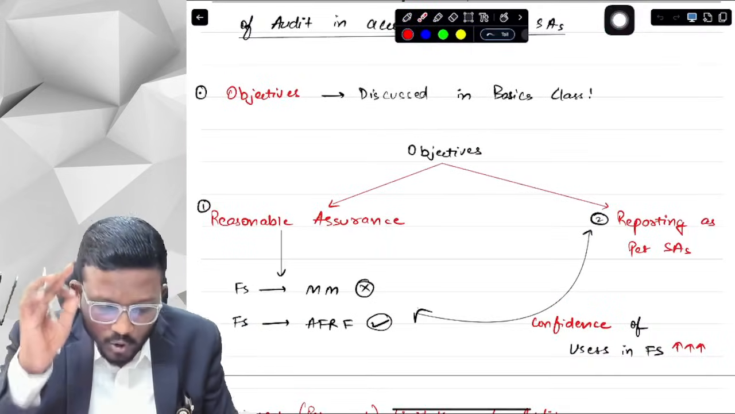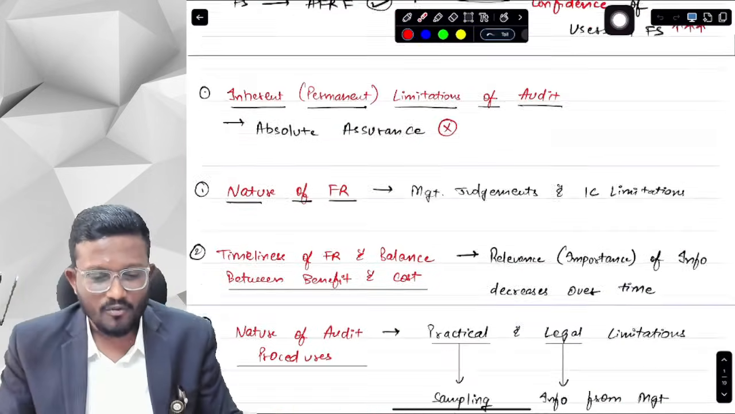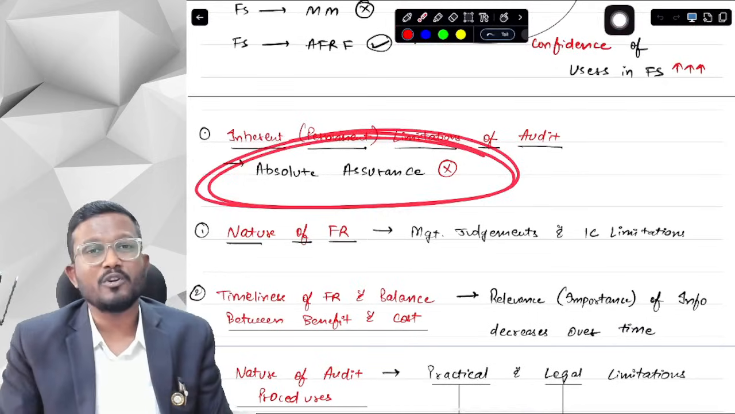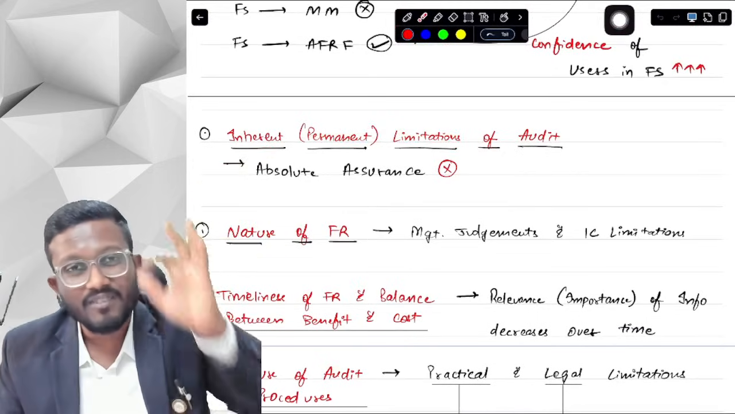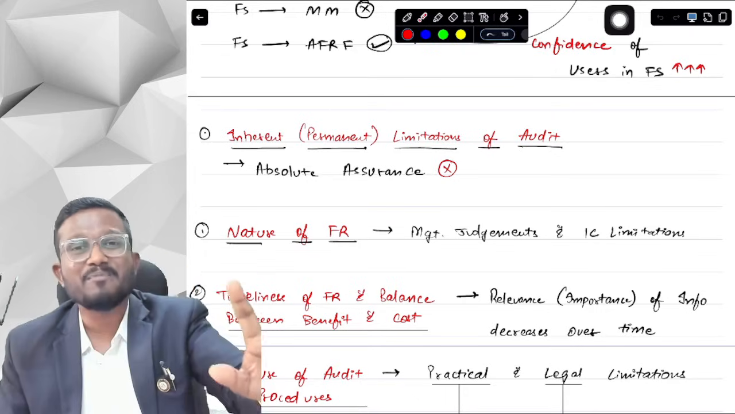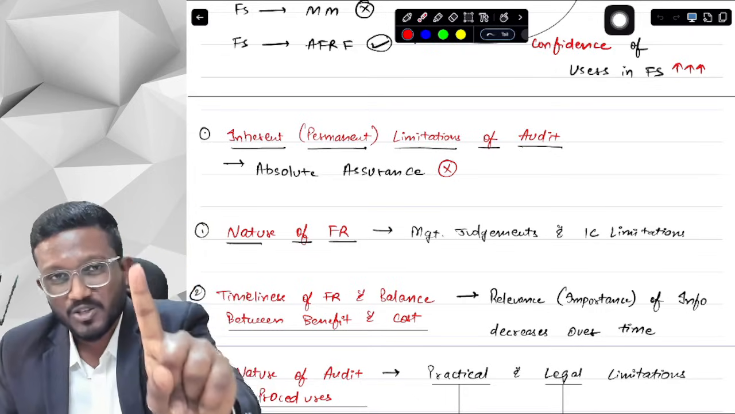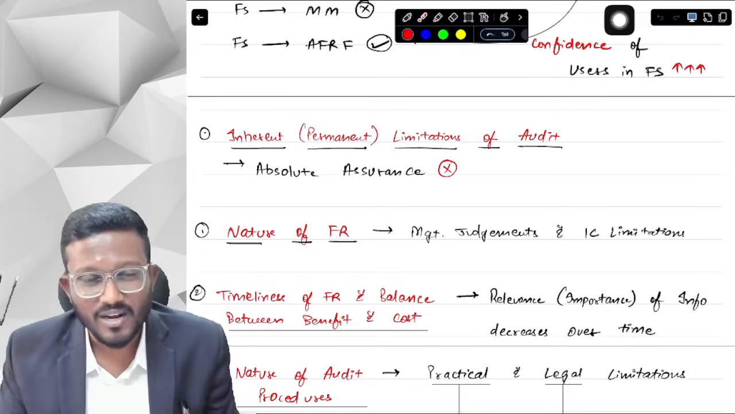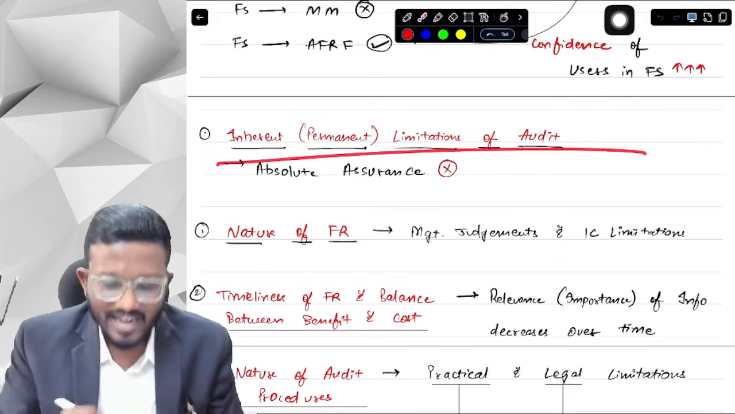Now, due to these inherent or permanent limitations of audit, the auditor can only give reasonable assurance. We cannot give absolute assurance. We can only give reasonable assurance, and reasonable assurance is a high level of assurance. Okay, yes sir.